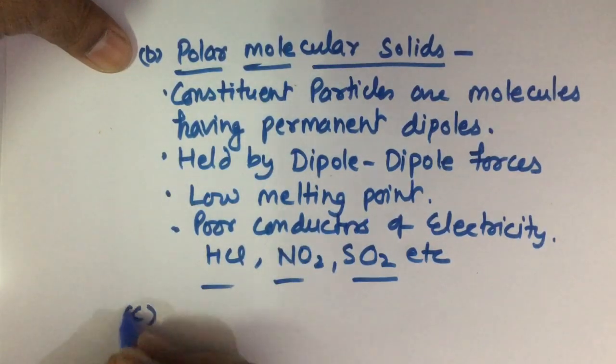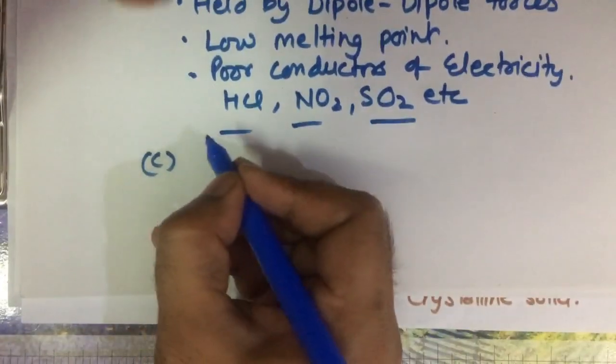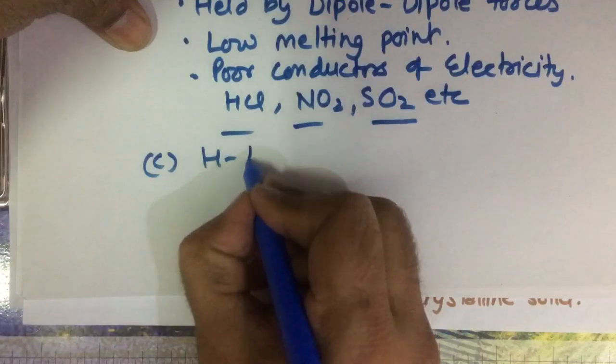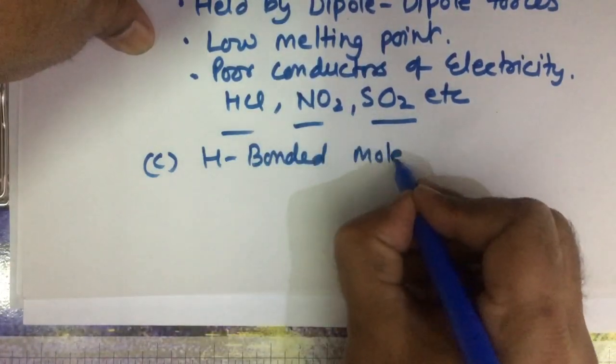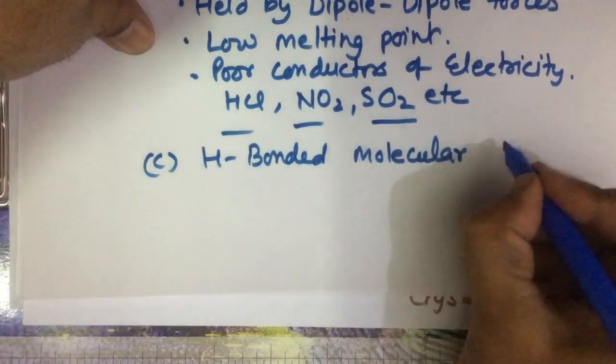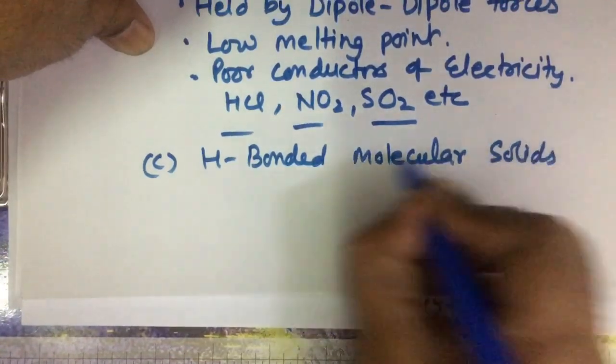The third type of molecular solid is hydrogen bonded molecular solids.